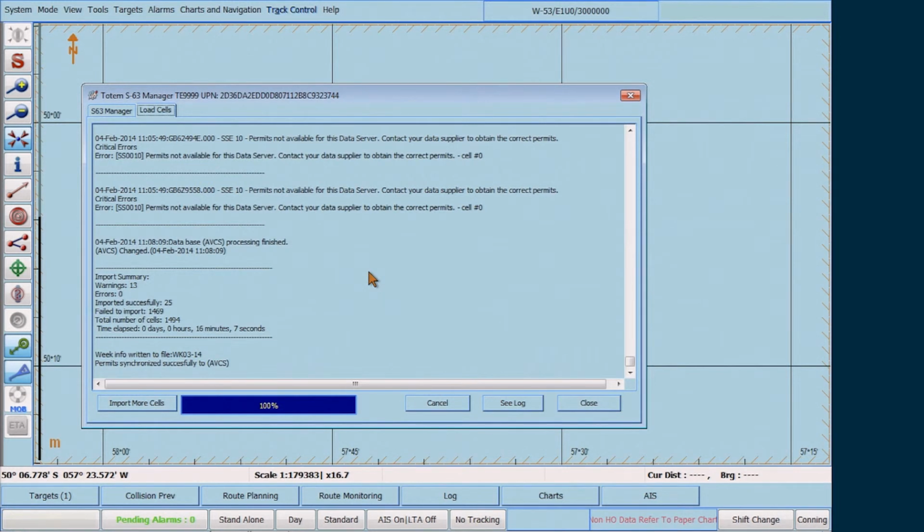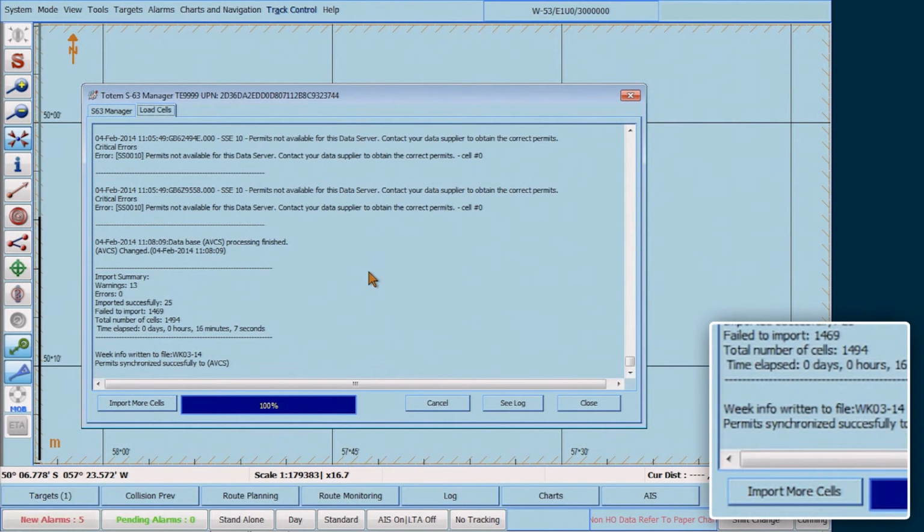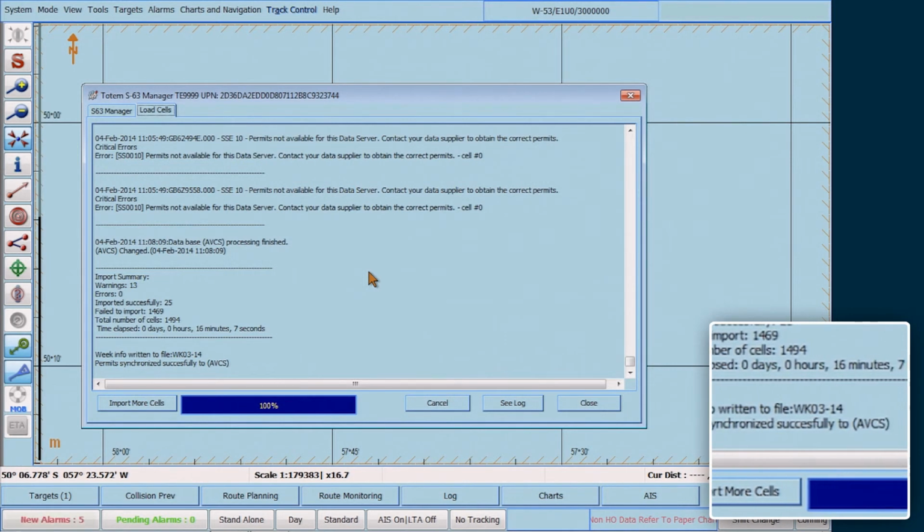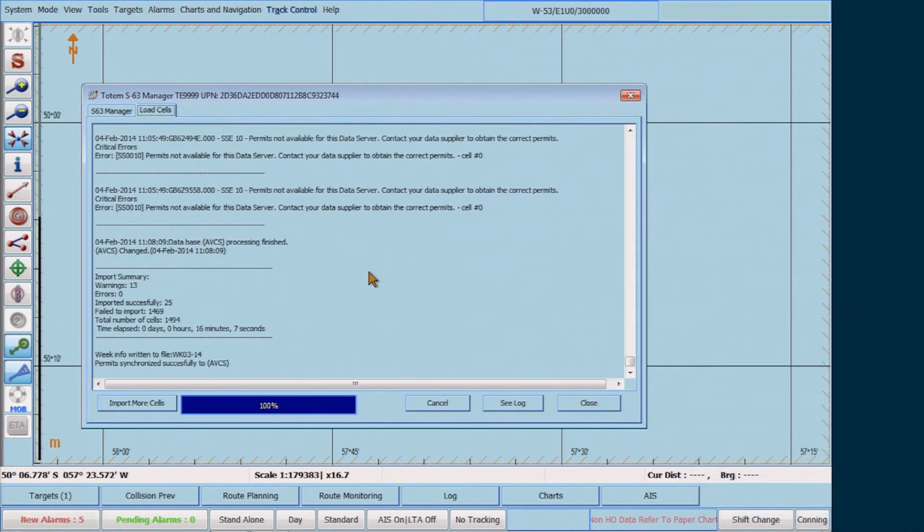When the synchronization of the permits is complete, an installation summary report appears confirming that the update cells have been successfully installed. If the installation of the update cells have not been successful, error messages such as SSE error messages will be displayed in this installation summary report.